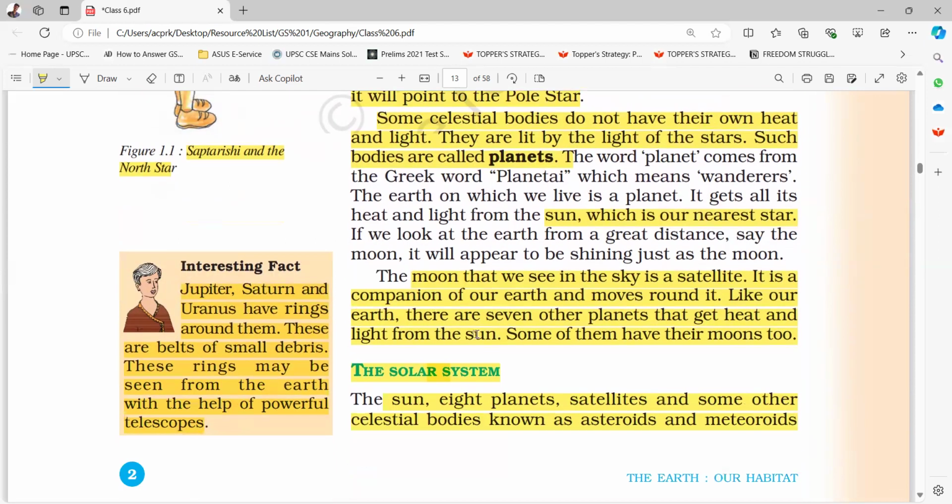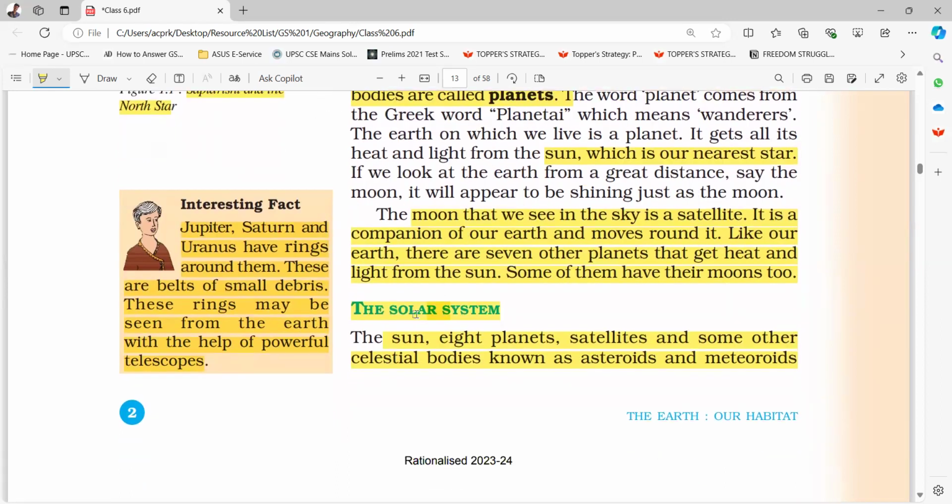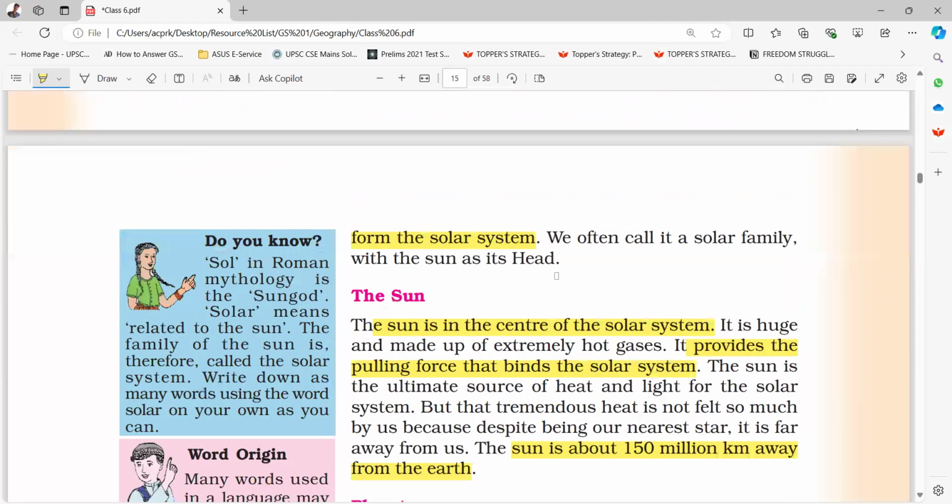Like our earth, there are 7 other planets that get heat and light from the sun. Some of them have their moons too. Interesting fact: Jupiter, Saturn, and Uranus (JSU) have rings around them. These are belts of small debris. These rings may be seen from the Earth with the help of powerful telescopes. The solar system: the Sun, 8 planets, satellites, and some other celestial bodies known as asteroids and meteoroids form the solar system. We often call it a solar family with the Sun as its head.